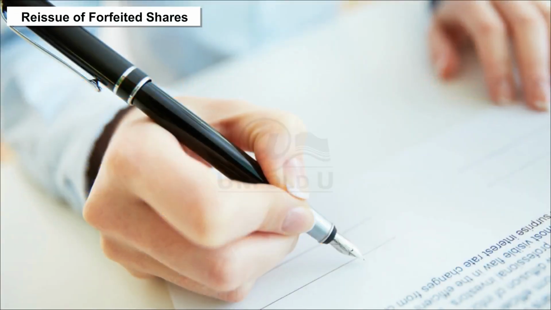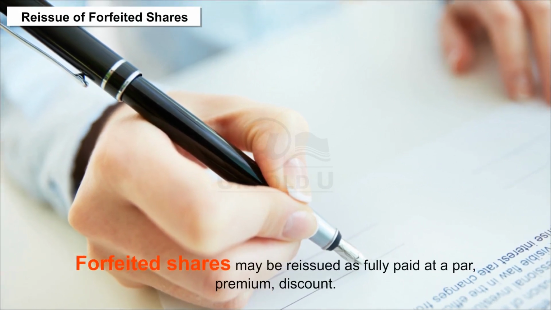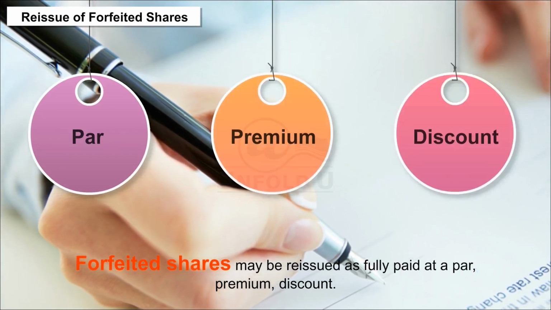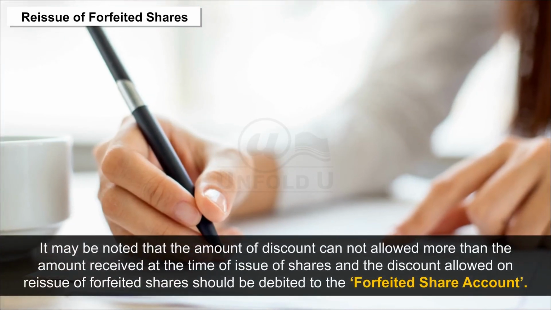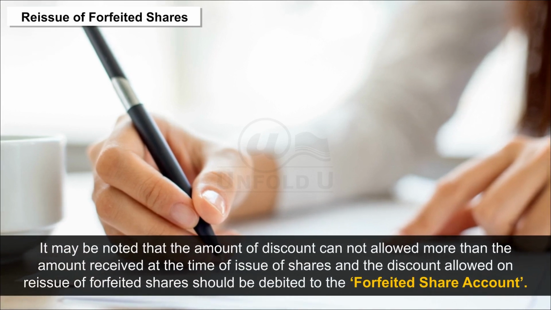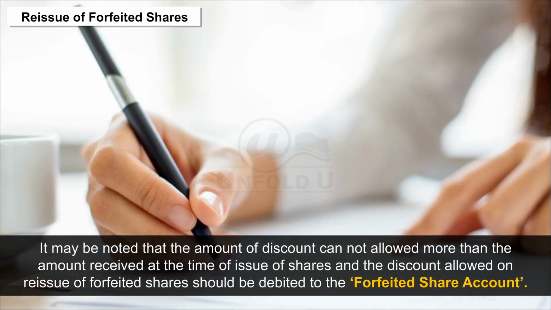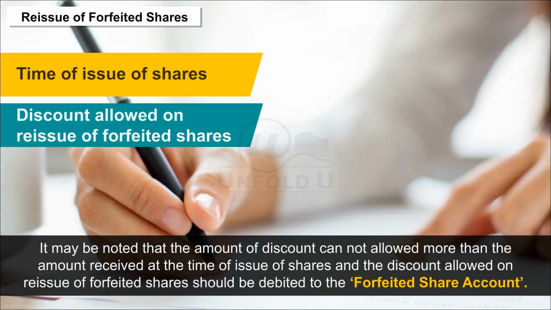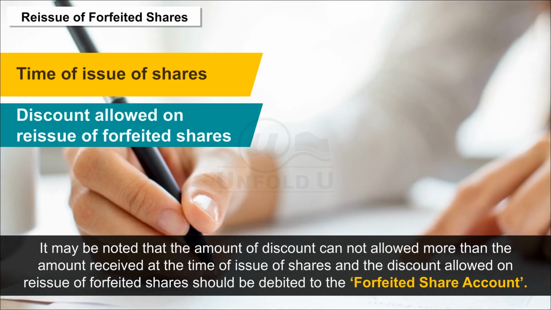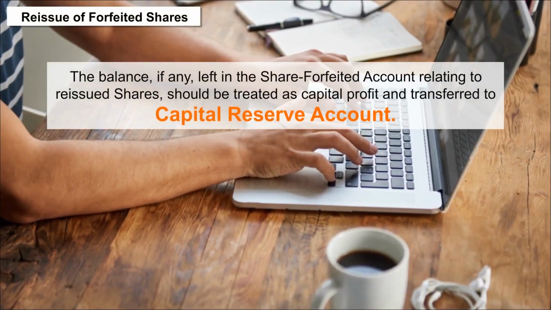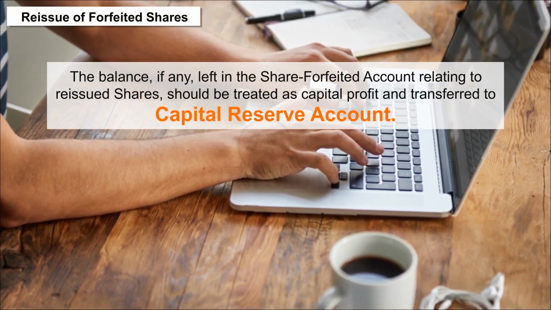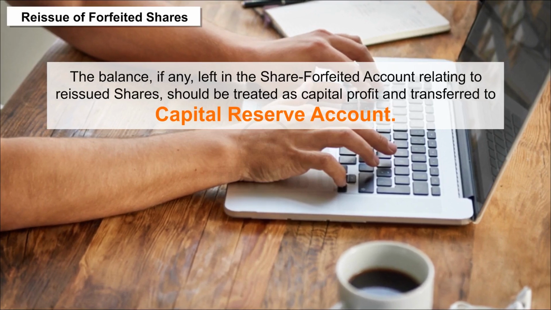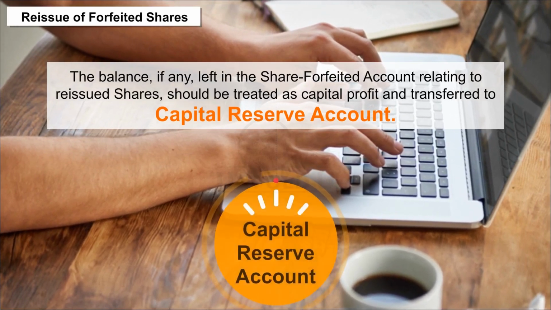Reissue of forfeited shares. Forfeited shares may be reissued as fully paid at par, premium and discount. But it may be noted that the amount of discount cannot be allowed more than the amount received at the time of issue of shares, and the discount allowed on reissue of forfeited shares should be debited to the forfeited shares account. The balance, if any, left in the shares forfeited account relating to reissued shares should be treated as capital profit and transferred to the capital reserve account. The journal entry would be